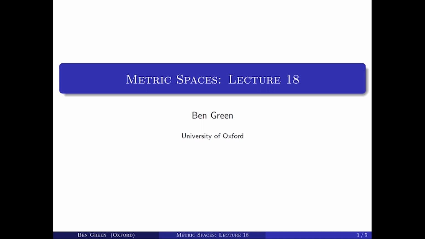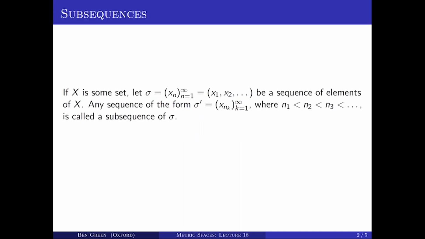Now, before I can even get to that, I need to just make sure that we're clear about what is meant by subsequences. So let X be any set, and suppose I have a sequence x_n, n equals 1 to infinity, so x1, x2, x3, and so on, of elements of X. So we call that sigma. Now, what is meant by a subsequence sigma primed? It's quite hard to notate these, so we have to use a double subscript notation, x sub n sub k, k equals 1, 2, 3, and so on. So here, n1, n2, and n3, etc. are an increasing sequence of natural numbers. So anything like that is called a subsequence of sigma.